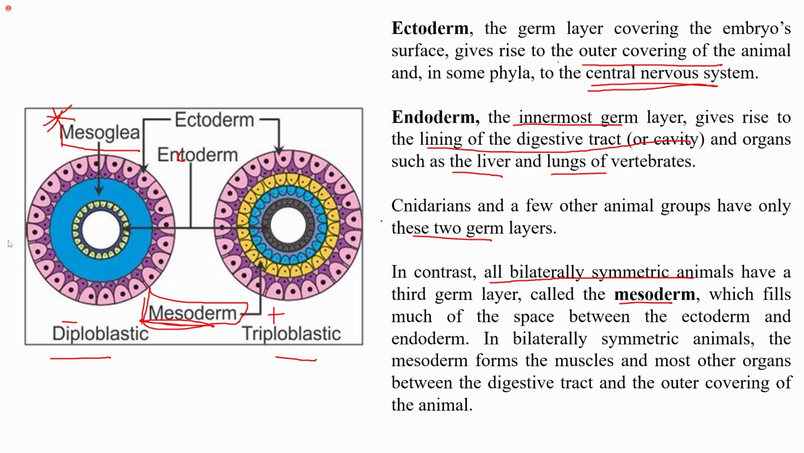And if I talk about the bilaterally symmetrical animals, which have a third germ layer also, which is mesoderm. Since it is the middle layer, it fills up most of the space between the ectoderm and the endoderm. So we can say that all the organs formed between the digestive tract, which is formed by the inner lining, and the outer covering of the animal are of mesodermal origin.